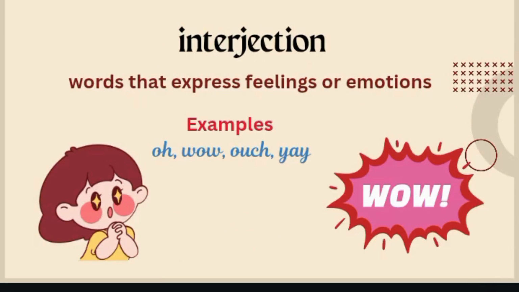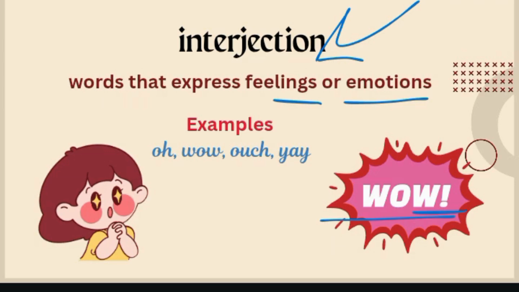Our next type of parts of speech is interjection. Sometimes in your life you are either happy, sad, or excited. In such situations you utter different kinds of words, and these words that express your feelings or your emotions are considered as interjections. And for interjections we use an exclamation mark. For example, here's a girl who is very excited and she said wow. It means this word wow is considered as interjection. Examples like oh, wow, ouch, yeah, yay are considered as interjections.